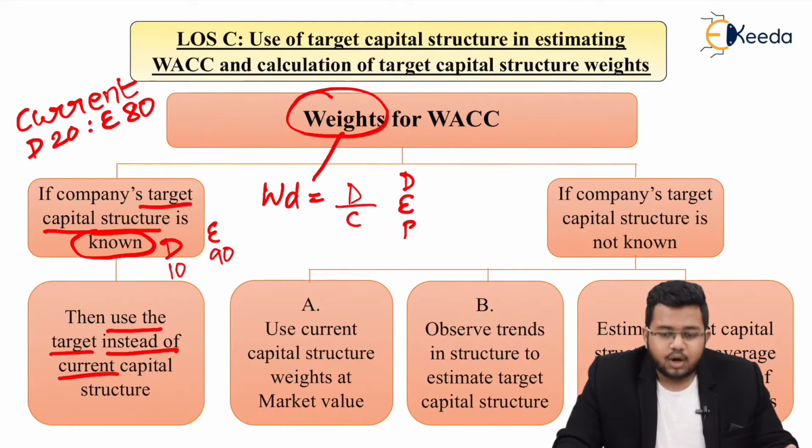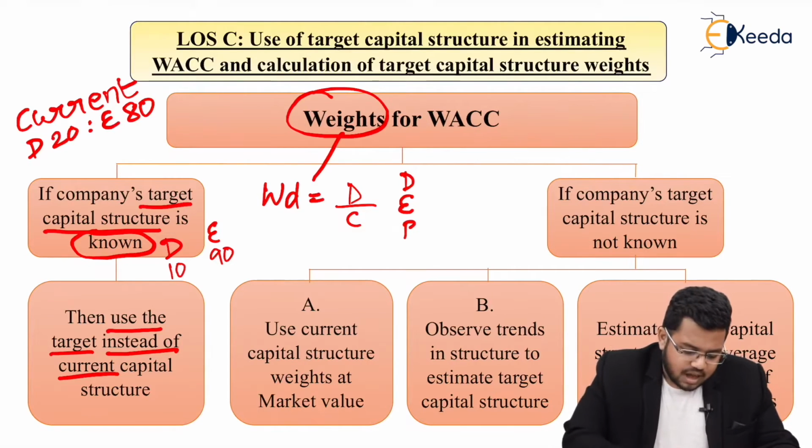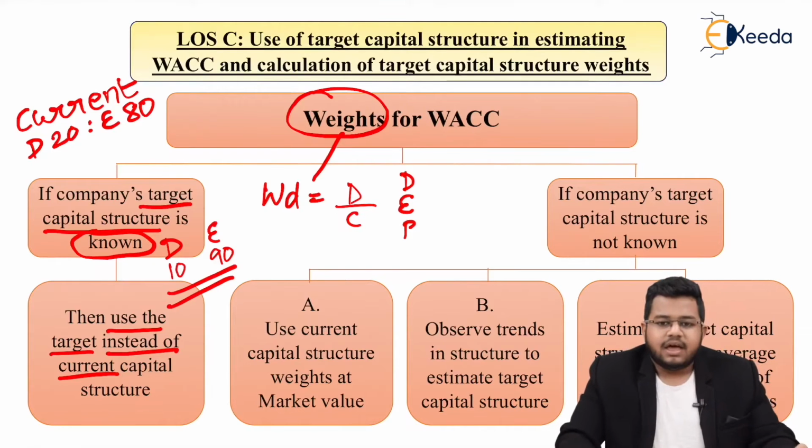See, whatever we are doing in this chapter or in the earlier chapter, we were trying to forecast the cash flows and then discount them back to date. Basically, the present value of all future cash flows. Now, future cash flows mean you don't have to use the current capital structure, otherwise your discounting rate would be defective. So better to use a target capital structure, which would be sustained in the future. So in this case, I would use 10 and 90 as my WD and WE.